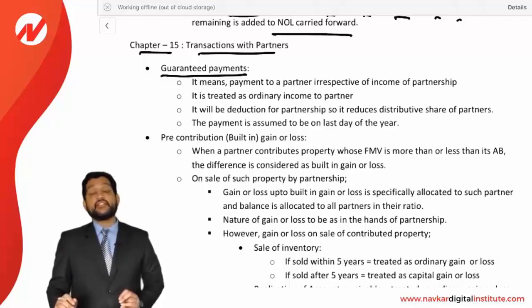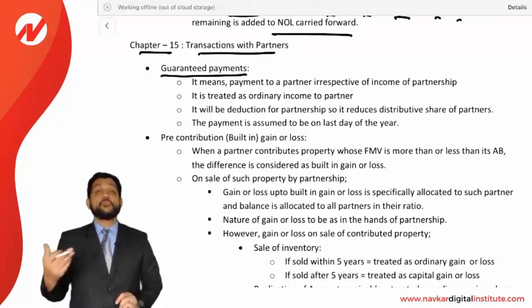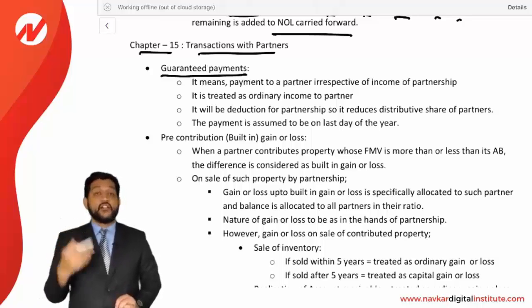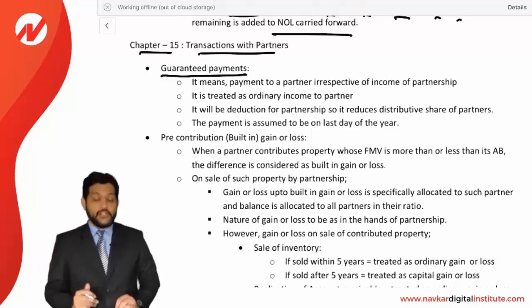Many times it happens that some partners wish to join a partnership firm, but they are such valued persons that they need some guaranteed profit. So the firm guarantees a certain amount of profit to that partner. It is called a guaranteed payment.